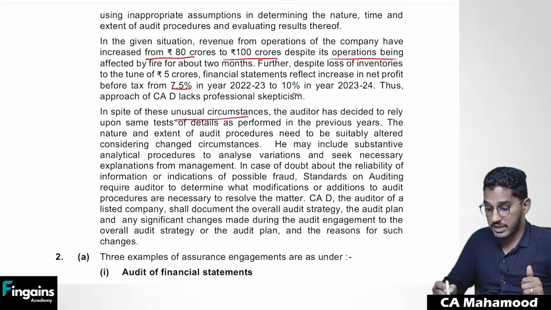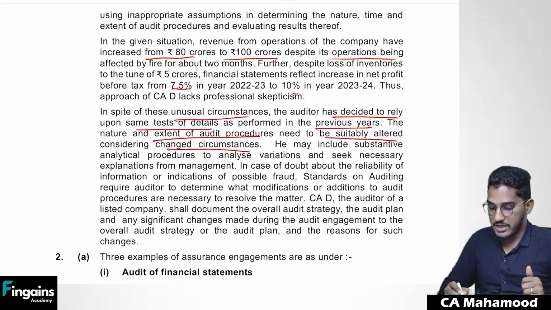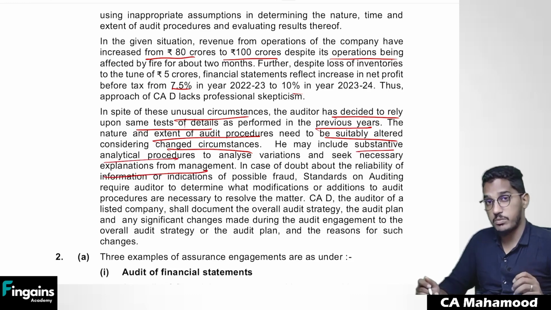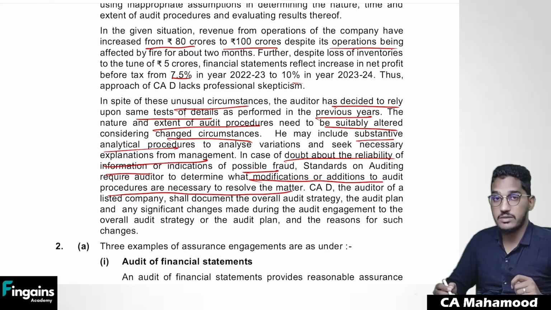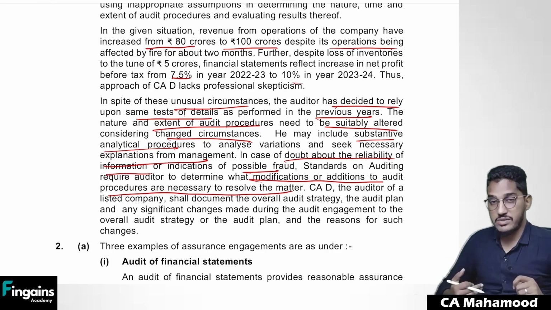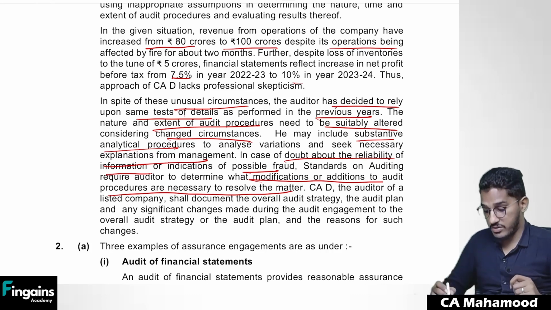In spite of these unusual circumstances, the auditor has decided to rely upon the same test of details as performed in the previous years. The nature and extent of audit procedures need to be suitably altered considering changed circumstances. He may include substantive analytical procedures to analyze variations and seek necessary explanations from management. He should perform much more in-depth audit procedures. In case of doubt about reliability of information and indications of possible fraud, standards on audit require the auditor to determine what modifications or additions to the audit procedures are necessary to resolve the matter. In case you find any suspicious transactions, you need to perform more audit procedures.